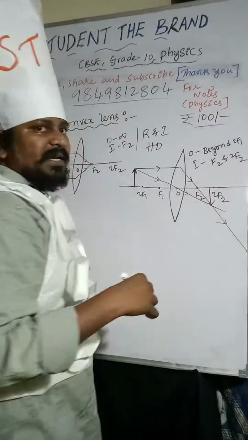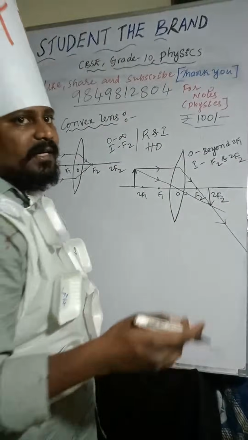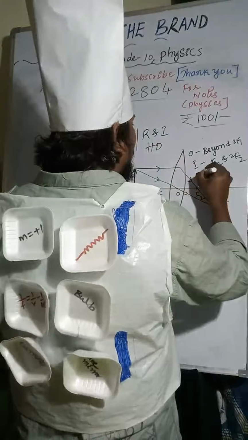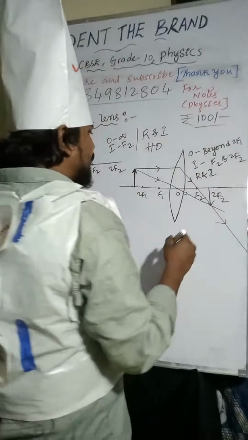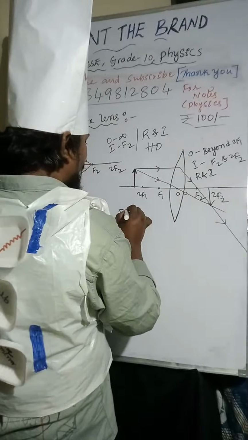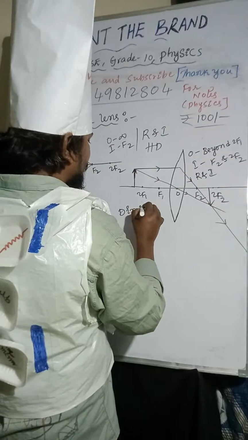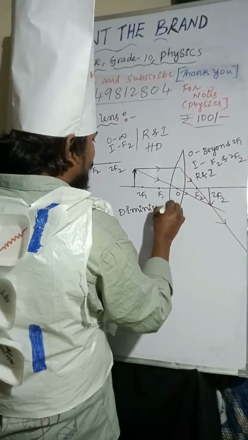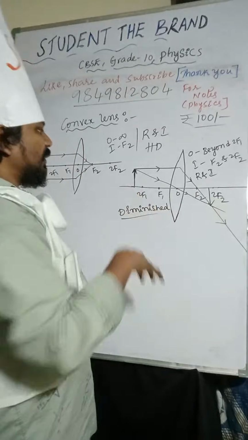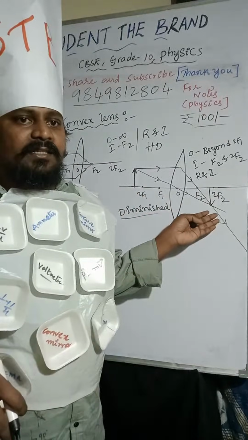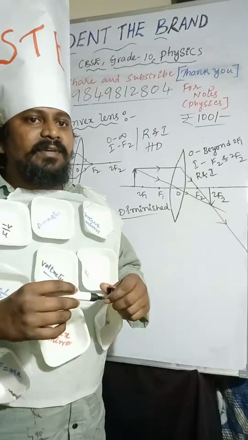Nature of the image is real and inverted, and size of the image is diminished. Compared to the object, image size is decreased. I hope it is very clear.